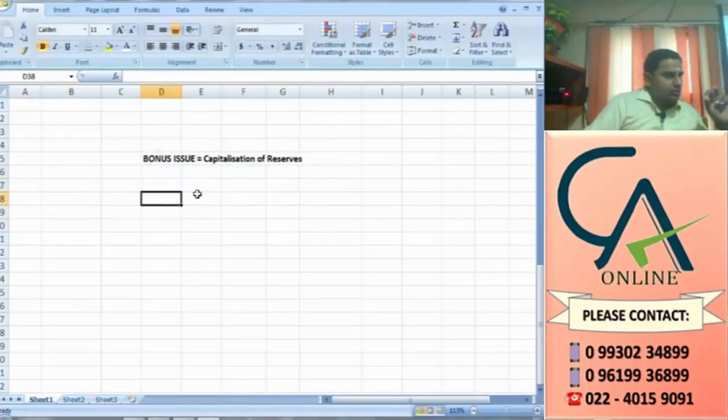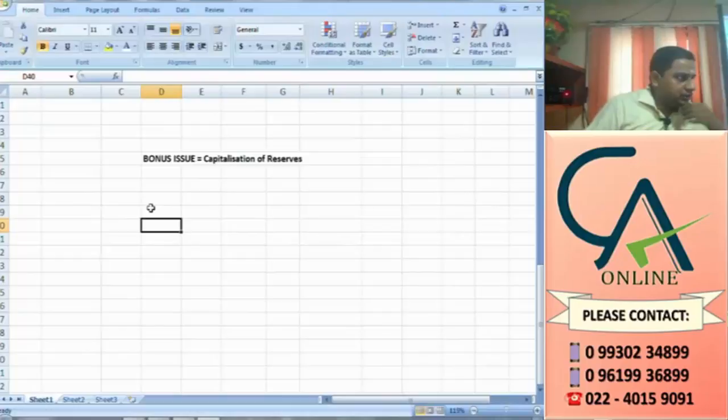So there are two types of bonus we will discuss. One is reserves converted into shares. Another one, reserves are used for converting partly paid up into fully paid up. Both are possible. But only after converting partly paid up into fully paid up, we can issue bonus shares.